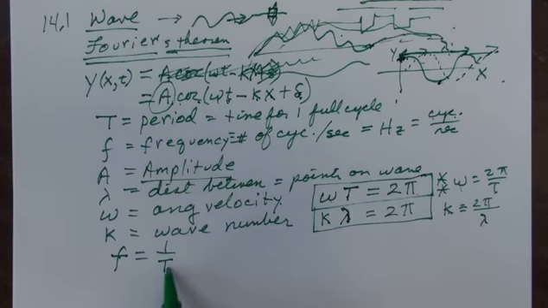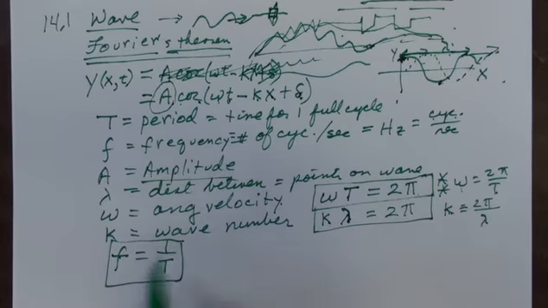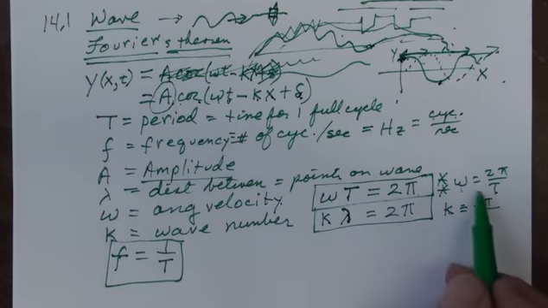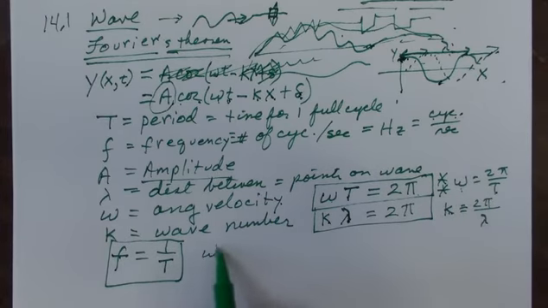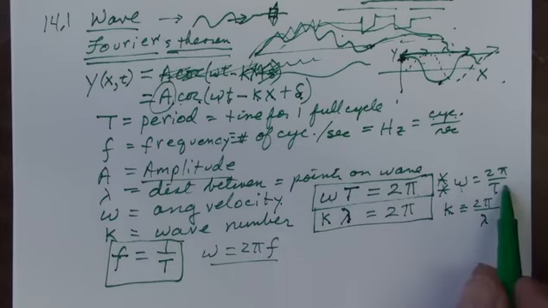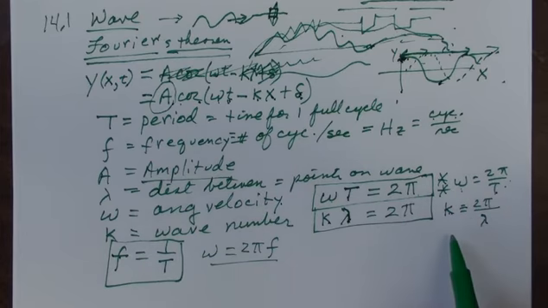If something oscillates in 1/4 of a second, in one full oscillation, it's going to oscillate 4 times a second, or 4 hertz. Therefore, this equation, which always applies, allows us to say, well, omega is also equal to 2 pi times the frequency, because I've just taken this 1 over T and replaced it by the frequency.